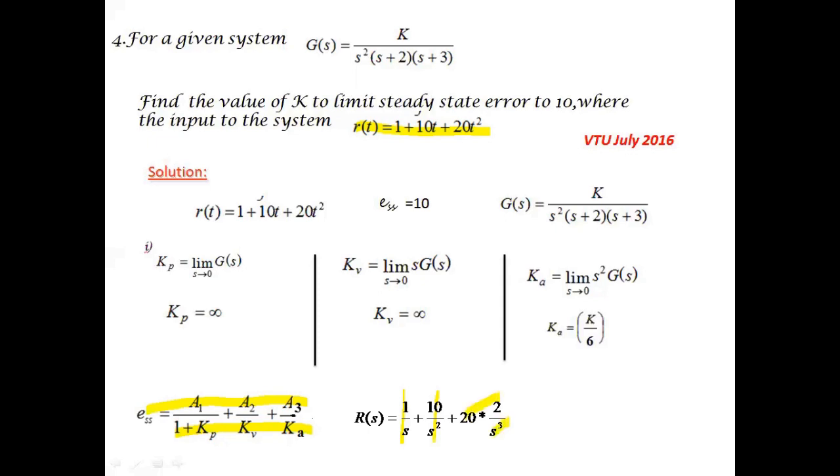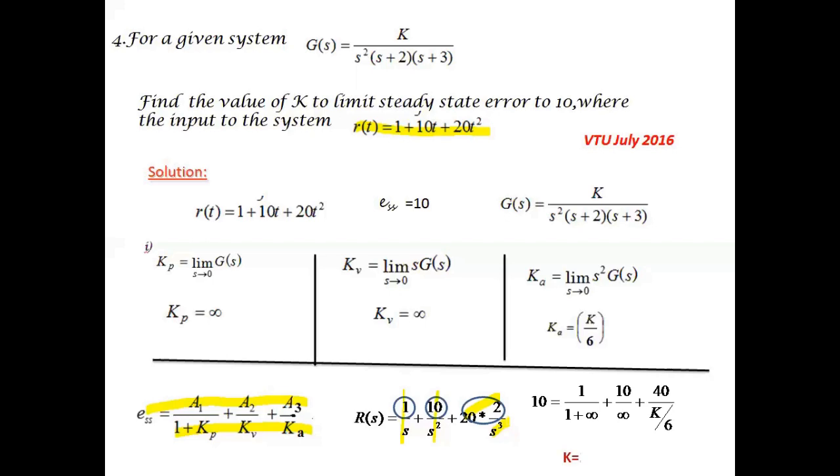So now let us substitute for a1, a2, a3 as well as kp, kv and ka in the formula for ESS, and we can equate it to 10. As ESS is equal to 10, we can find the value of k. After substitution and simplification, we have obtained k is equal to 24.